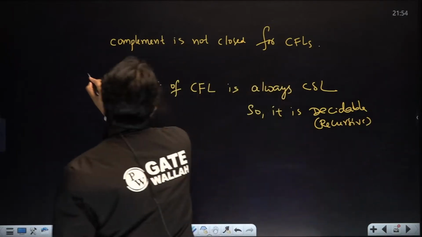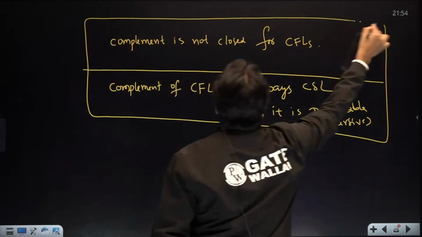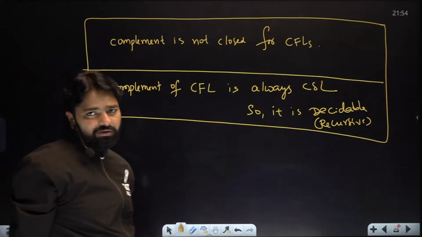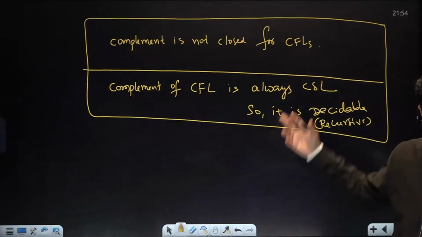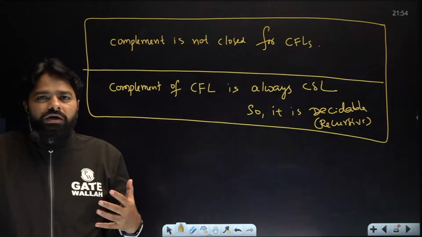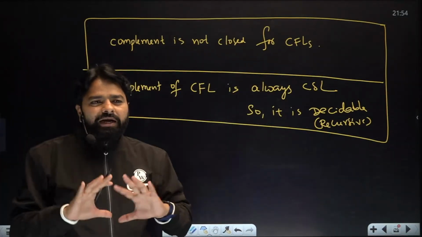So these two points are completely different. One is talking about closed or not closed, the other is talking about the result of CFL, the complement of CFL. So no doubt, right? Because some people assume that closed and decidability are synonyms. Actually, they have completely different meanings.